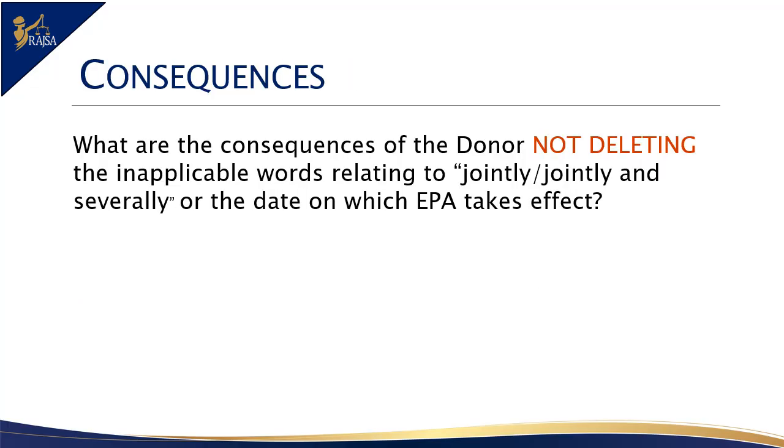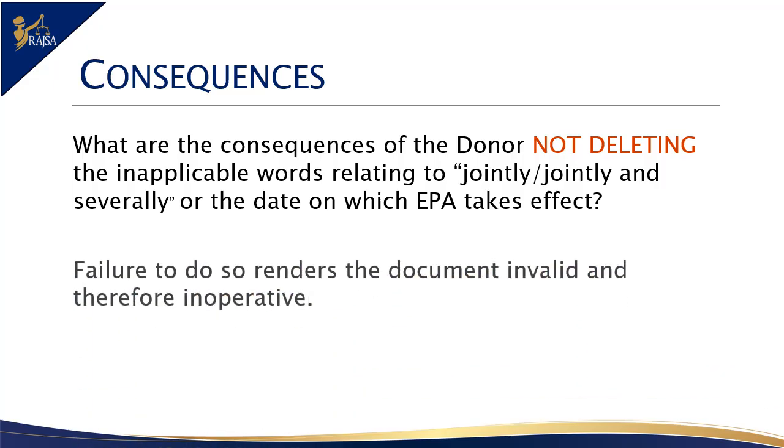Not deleting the inapplicable wording on the enduring power of attorney may result in the enduring power of attorney not being accepted by a third party. It is critical that the JP pays specific attention to this matter, as the enduring power of attorney may sit in a drawer for years and only be produced after the donor has lost legal capacity. It is too late then to find out that the document is not valid.